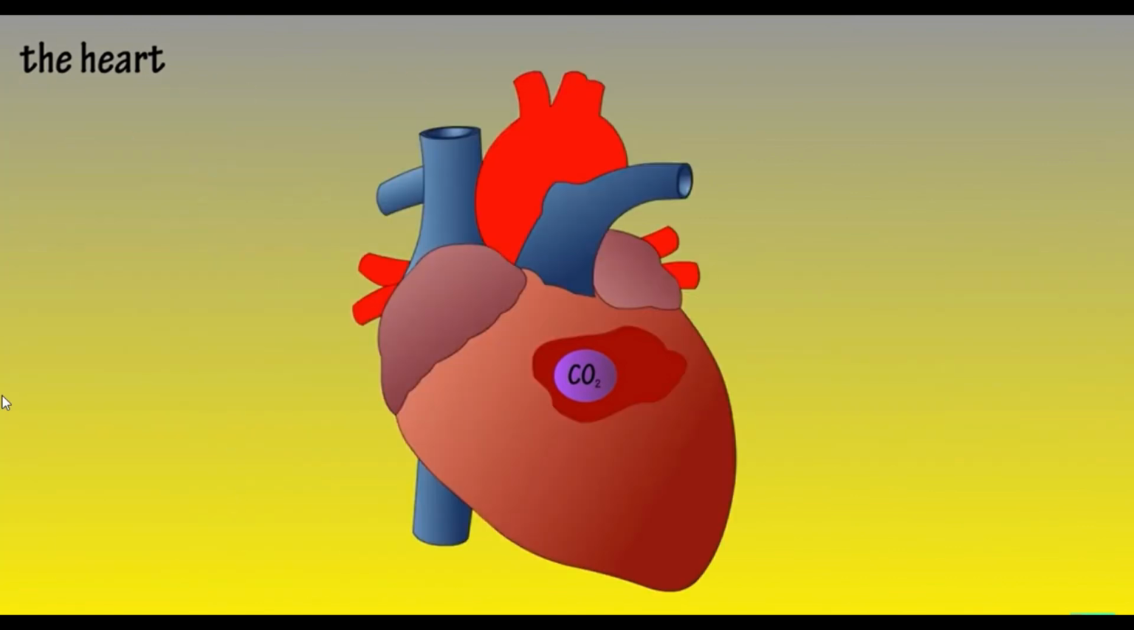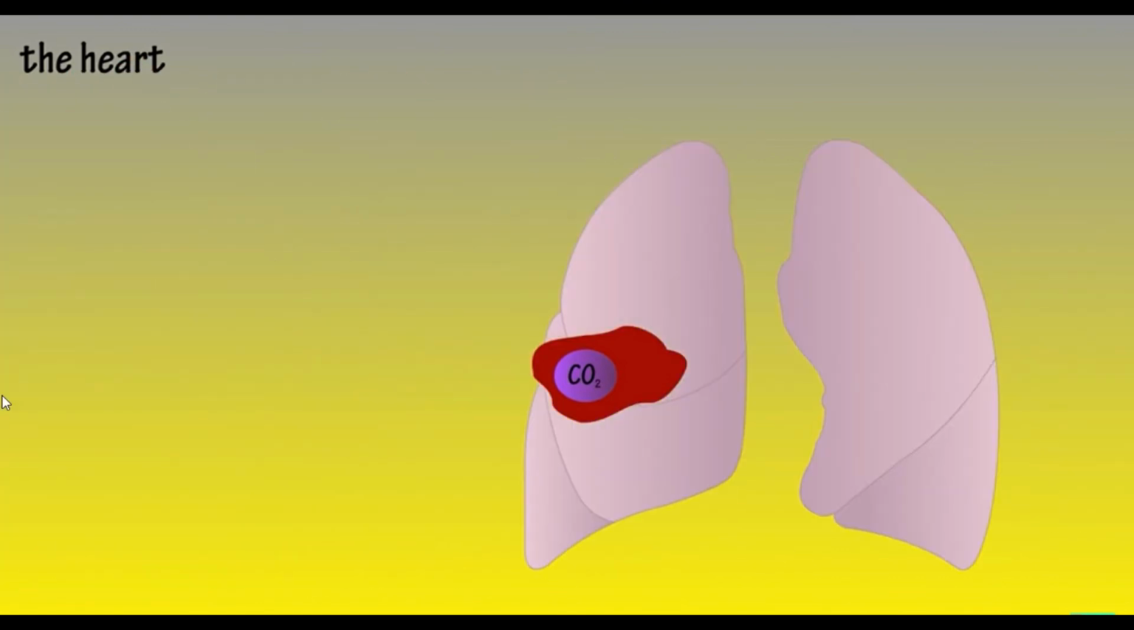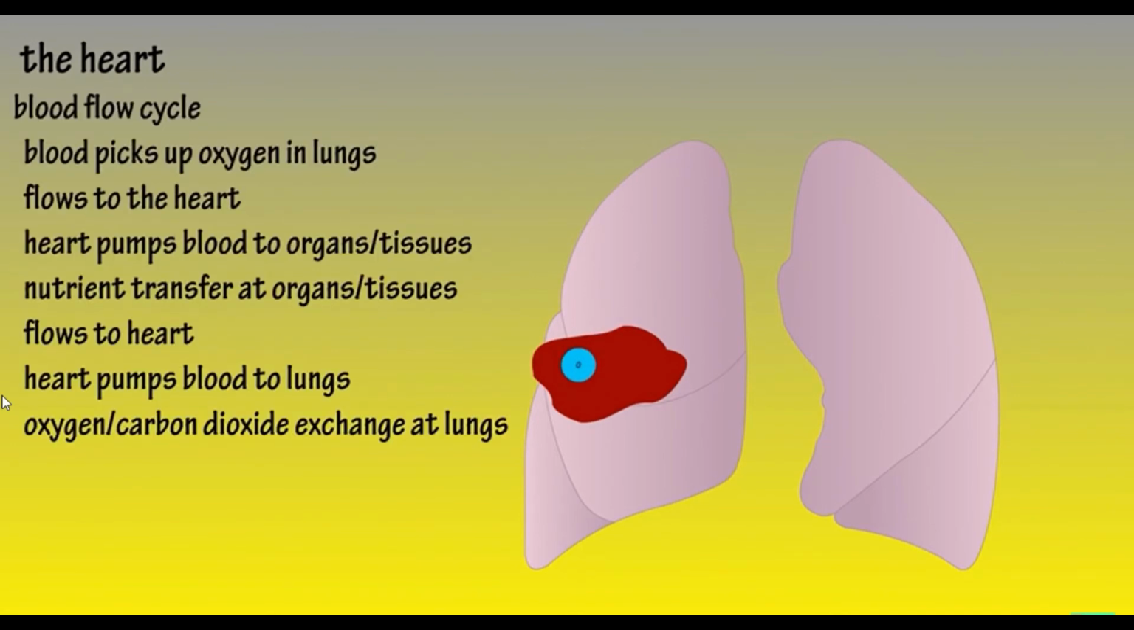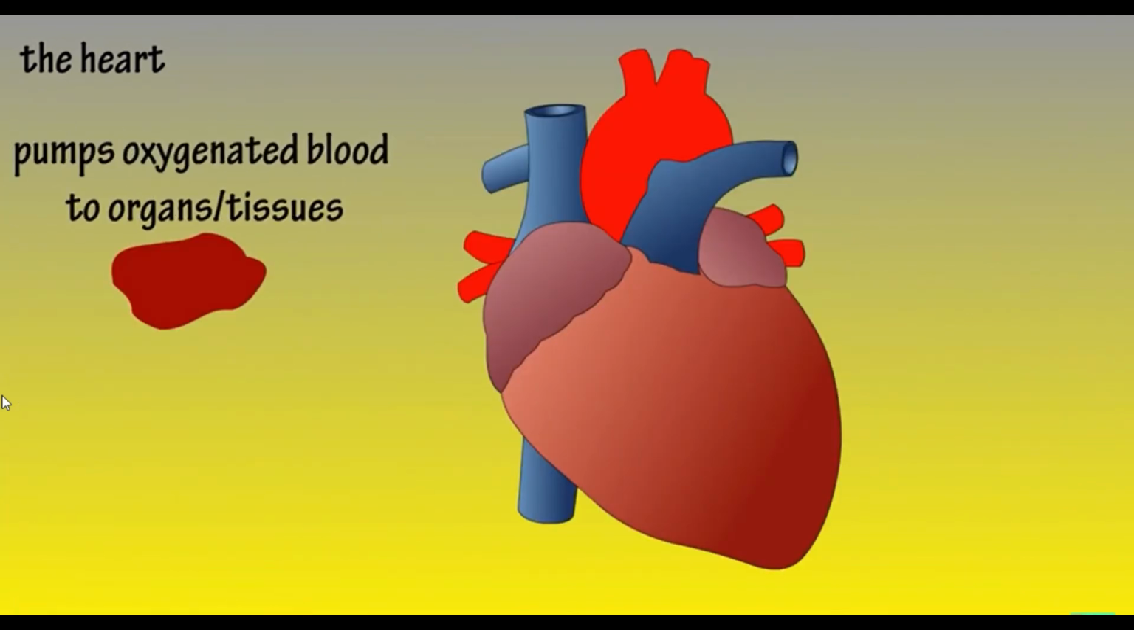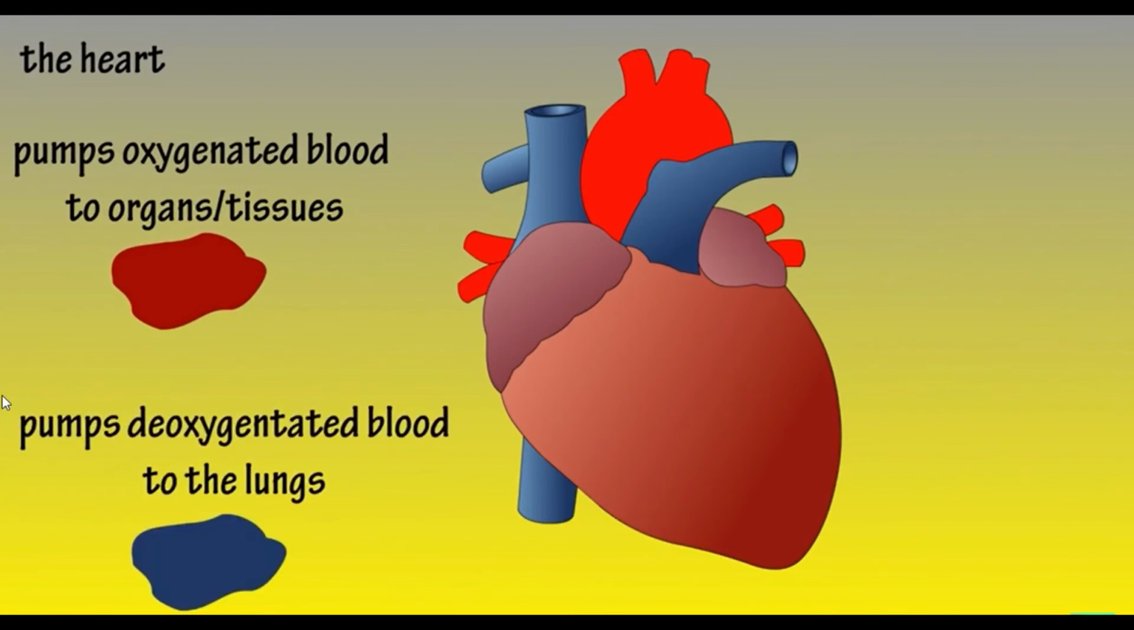The blood then flows back to the heart, where it is pumped to the lungs. In the lungs, carbon dioxide is dropped off and oxygen is picked up, and thus the blood has completed its cycle, and it will continue its cycle again and again. Now, back to the heart. The heart pumps oxygen-rich or oxygenated blood to tissues and organs, and it pumps deoxygenated blood to the lungs.